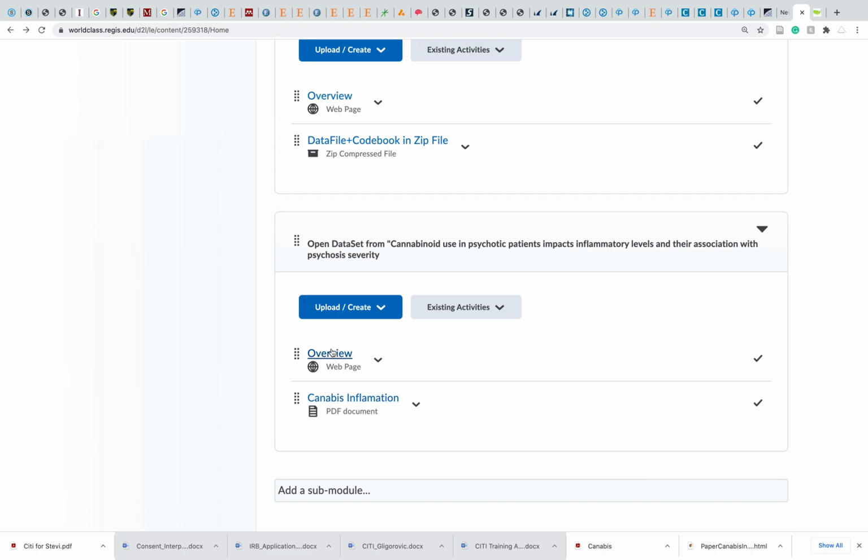So here's the overview. Here's the paper, and the data file will be there. It's not there right now, but it will be there in the not too distant future. Anyways, these are our data files. I want you to think about them. I want you to rank them. Go ahead, read the overviews, go through these. I want you to start narrowing down your choices of data files.